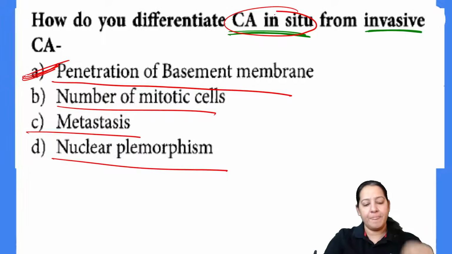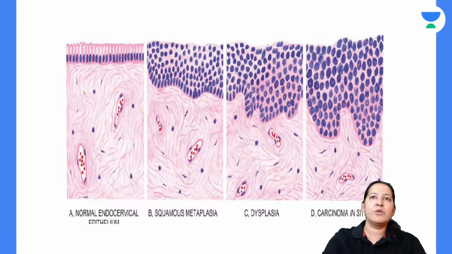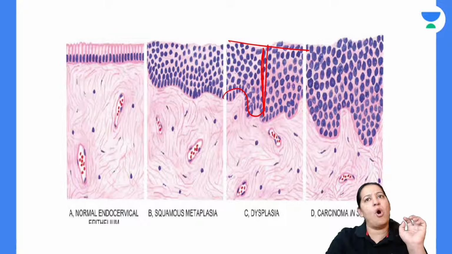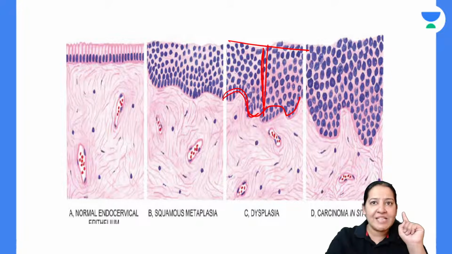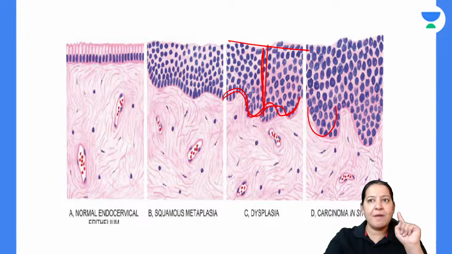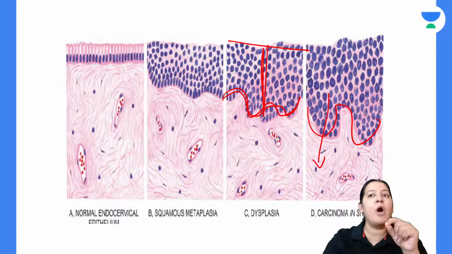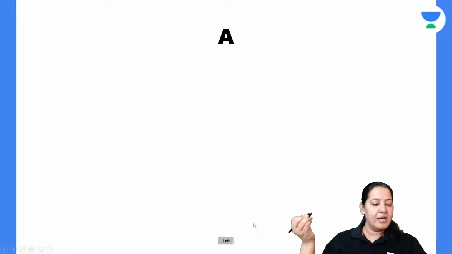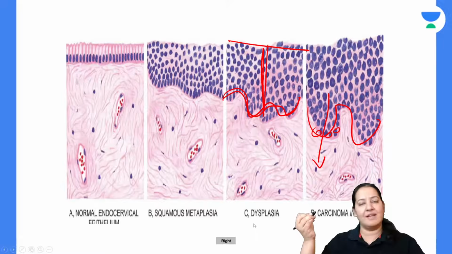So in carcinoma in situ, you can see it is full thickness dysplasia. All the cells from the first row till the last row are dysplastic, but the basement membrane is intact. Once the cells breach the basement membrane and come down, it is known as carcinoma. Yes, Stephen, Z, Akhilesh, you all are right. The correct answer here is A.